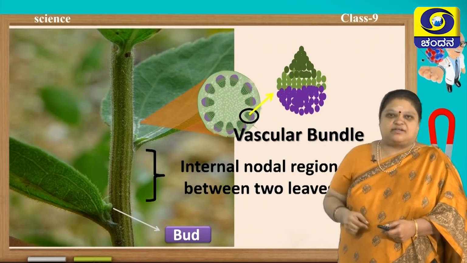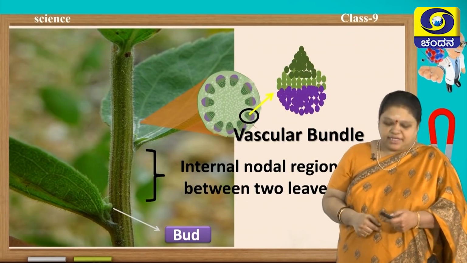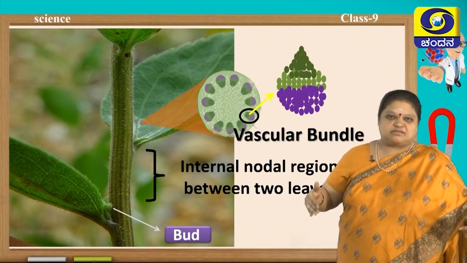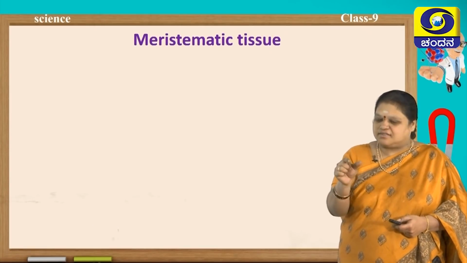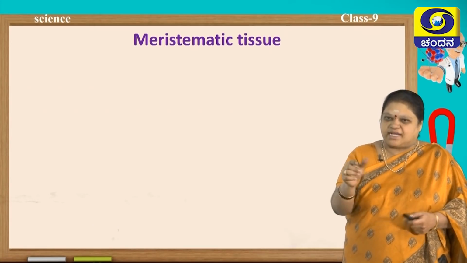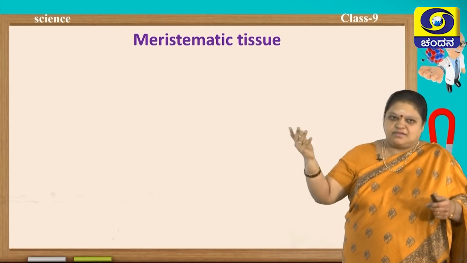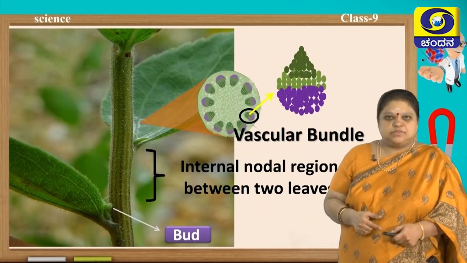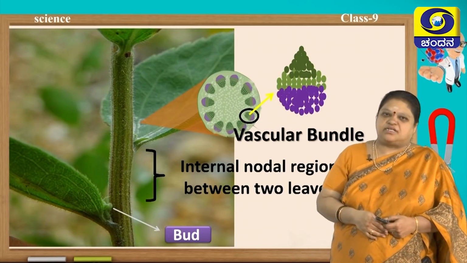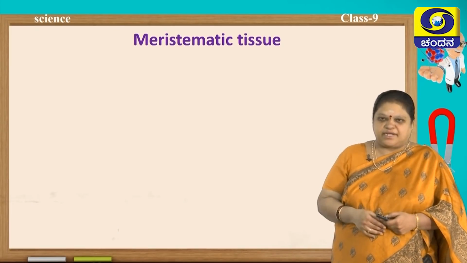In between that you find meristematic tissue. It helps in the girth growth of the plant. So, a stem which was this size, after a few days it will become this size. So, there is one meristem, you call it as lateral meristem. So, these are the different positions of meristematic tissue.